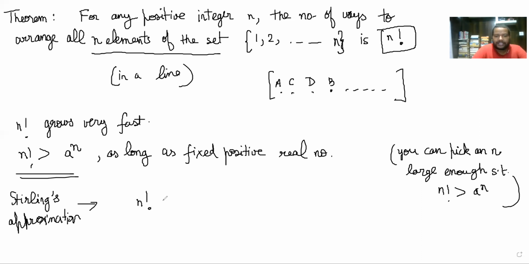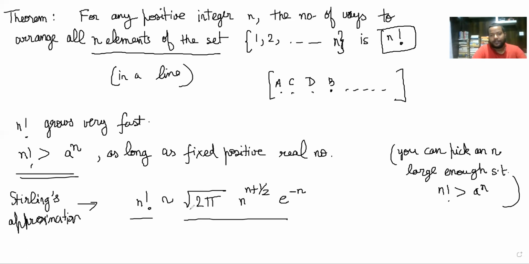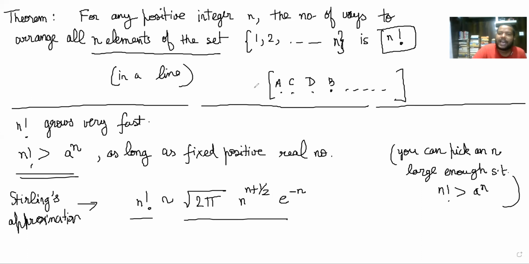But you should know that this is almost equal to root 2 pi n power n plus half e power minus n. So basically, as limit n tends to infinity, this and this will be equal to 1, right? Both of them will be the same thing as n tends to infinity. But these are asides. We have focused on the combinatorial part of it, and we know that the number of ways to arrange the set of 1 to n in a line is n factorial. So this concept is very important in combinatorics.